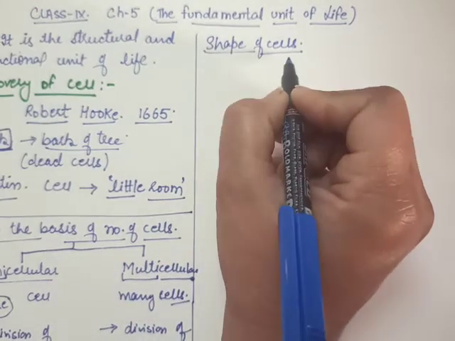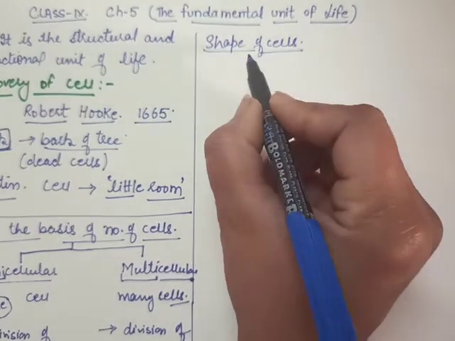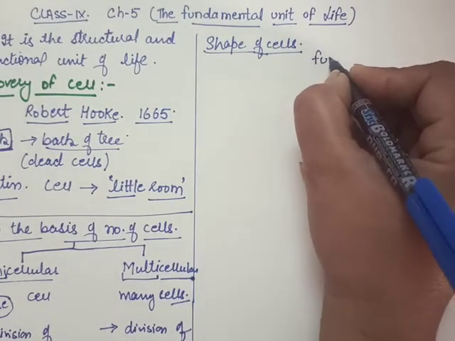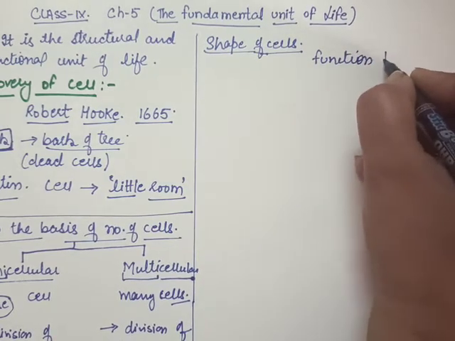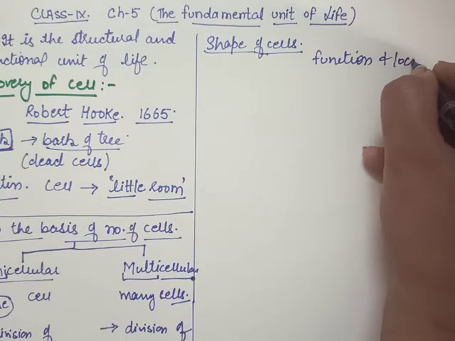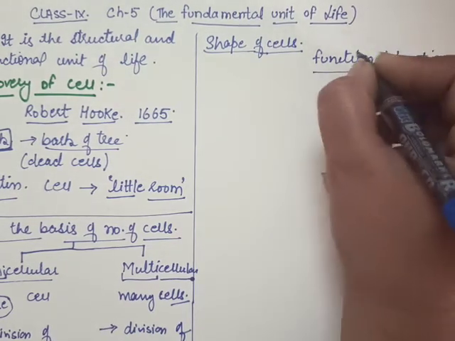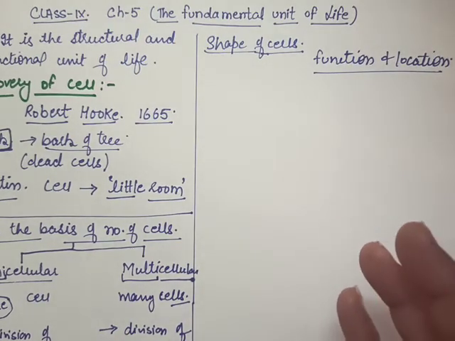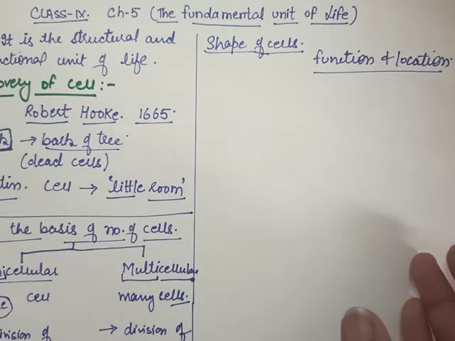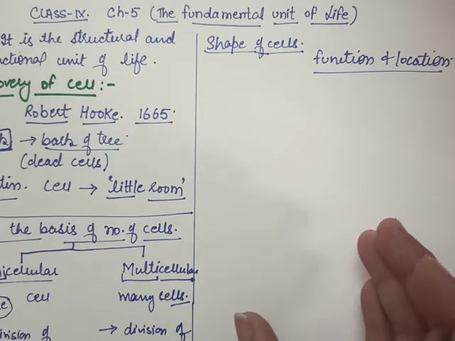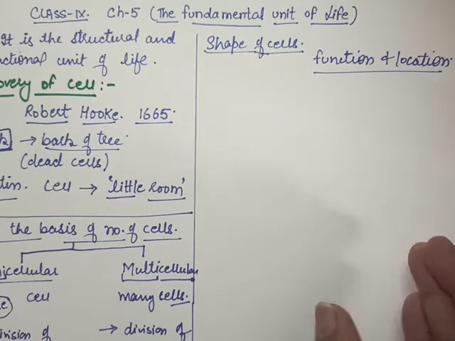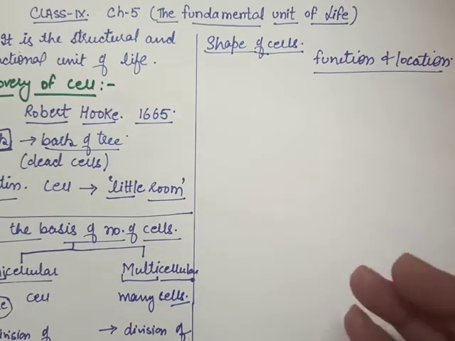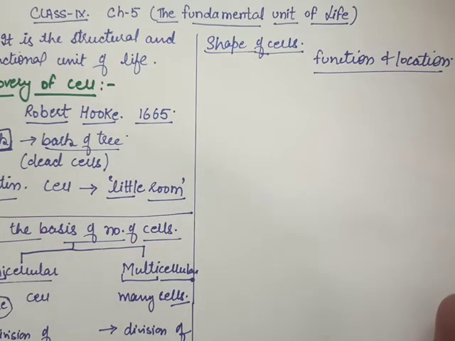Now students, what about the shape of the cells? The shape of the cell depends upon the function they have to perform and the location where they are present. If we are talking about the human being, the same kind of cells are not there. The shape of the cell depends upon the function they have to perform and the location where they are present.